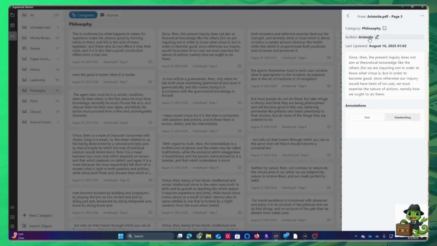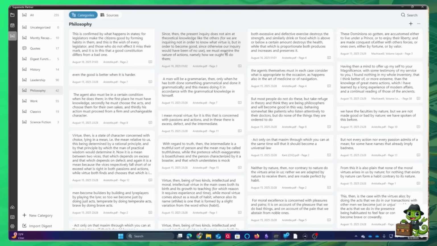Now, what gets in the way is this is all Aristotle. So every time having to add in Aristotle is a little bit more difficult, because why should I have to enter that maybe 50 times while I'm doing this? I don't know that there's a good solution to that. Maybe they have an author or multiple authors, but that's for down the line. It's just interesting to me. So that's something that's a little bit different.